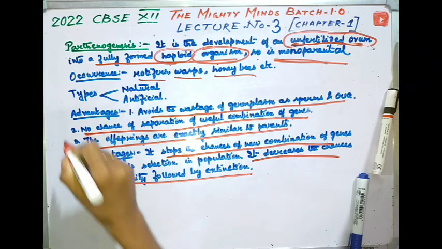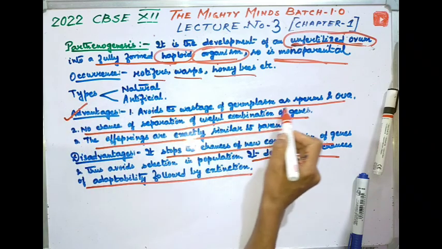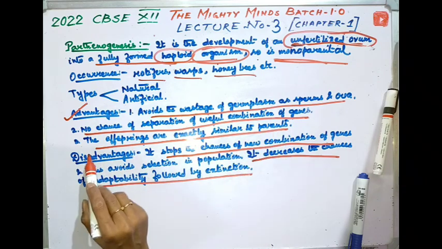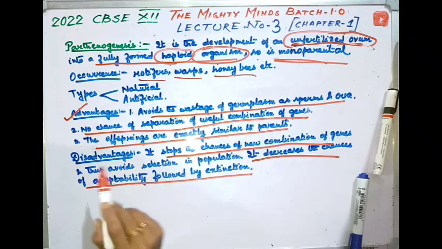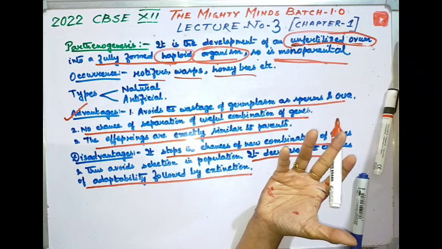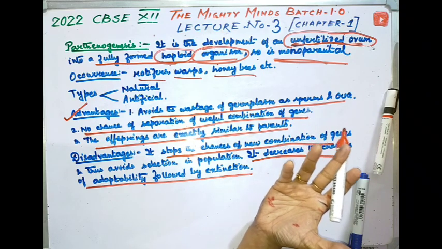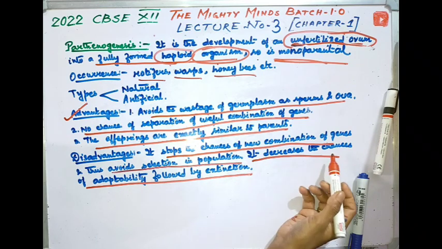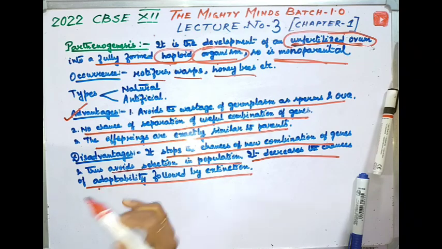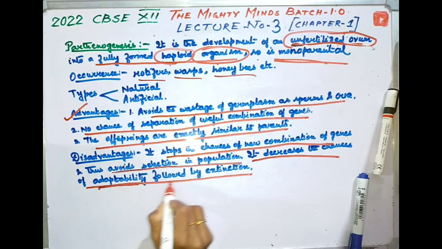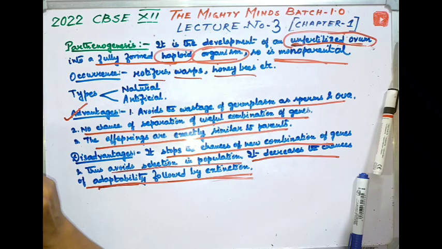Now the advantages of this: it avoids the wastage of germplasm as sperm and ovum, there is no chance of separation of useful combinations of genes, and the offspring are exactly similar to the parents. And the disadvantages: it stops the chances of new combinations of genes. Obviously, if there is no fertilization, there is no exchange, so no new combination of genes will come, and thus it avoids selection in the population. So it decreases the chance of adaptability. We all know that to survive in nature, we have to adapt to the environment. So it decreases the chances of adaptability, and that leads to extinction.